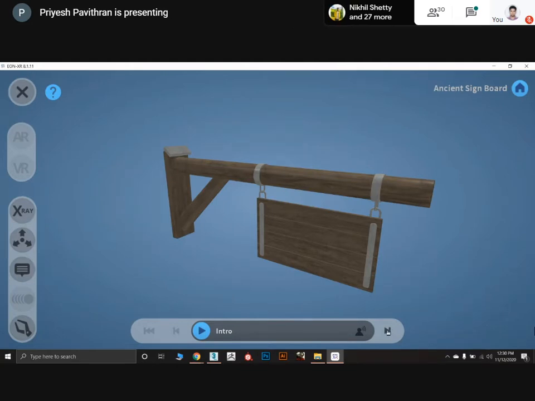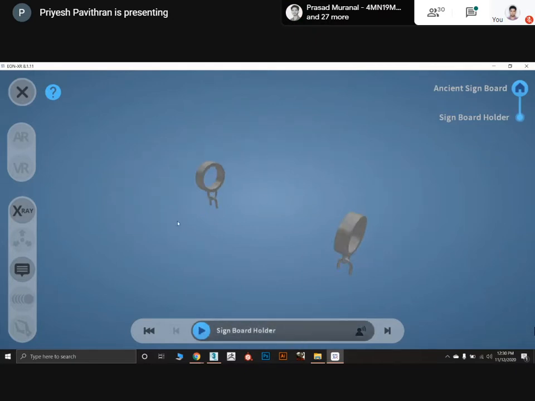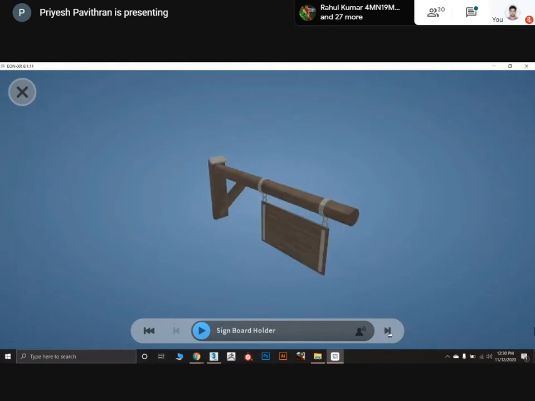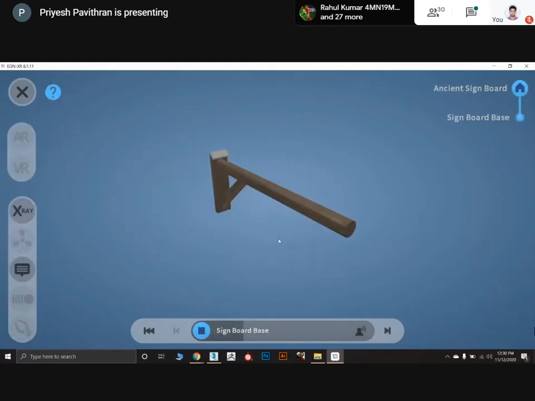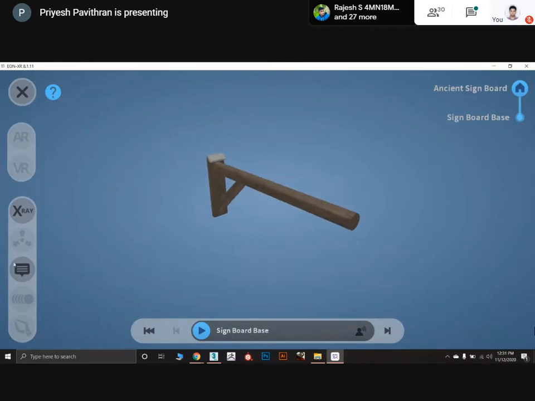Now click this button, which will take you to the next step. We have a memo for this. This is the holder of signboard. Yes, this is the holder of the signboard. Like we have added the text, so it is playing accordingly. Now next, this is the base of this signboard. Okay, it got explained. This is the base of the signboard.